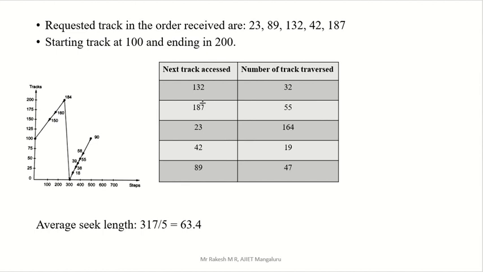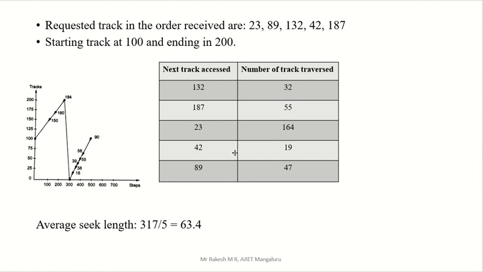Then here 132 minus 100, 32; 180 minus 132, 55; 23 minus 187, 164; 42 minus 23, 19; 89 minus 42, 47. So then add this and divide by 5, then you will get the answer 63.4 average seek length.